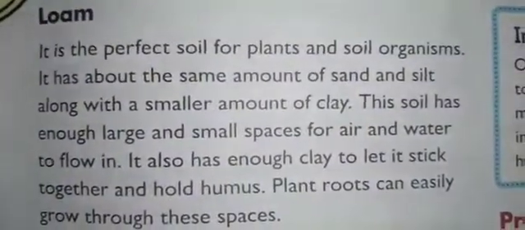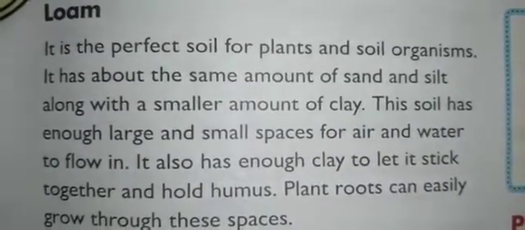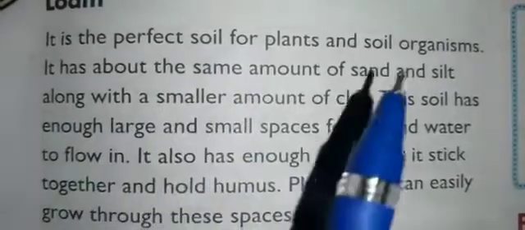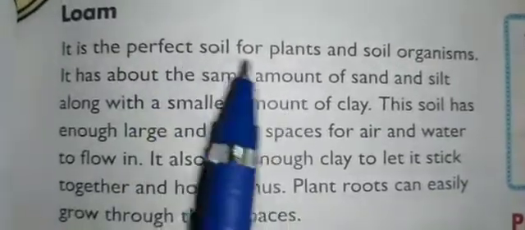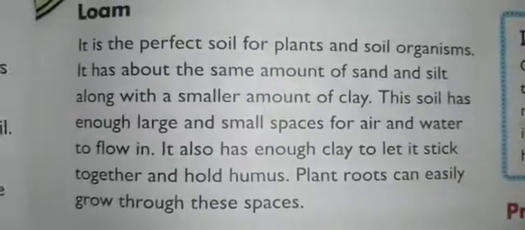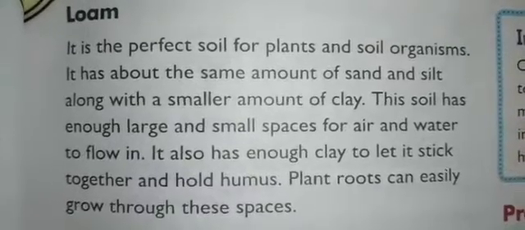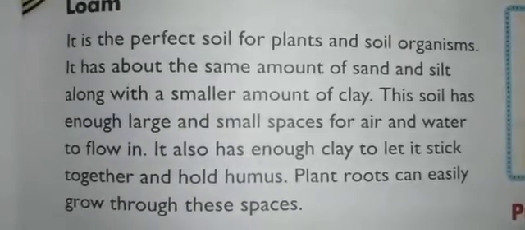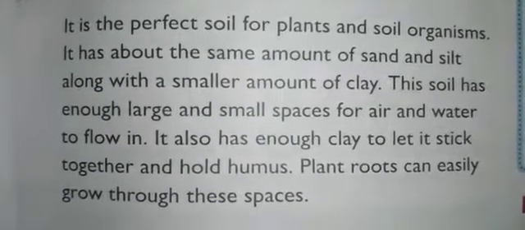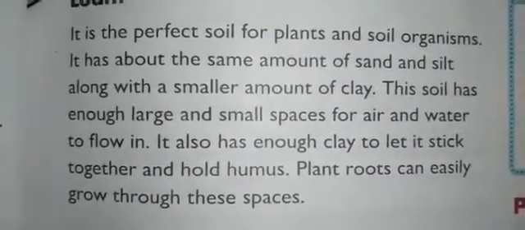Next is loamy soil, or loam. It is the perfect soil for plants and soil organisms. It has about the same amount of sand and silt along with a smaller amount of clay. So loamy soil is like a mixture of all these things. This soil has enough large and small spaces for air and water to flow in. It also has enough clay to let it stick together and hold the humus.